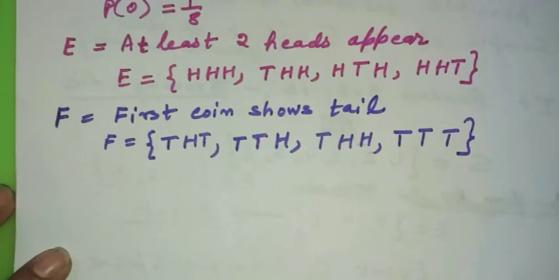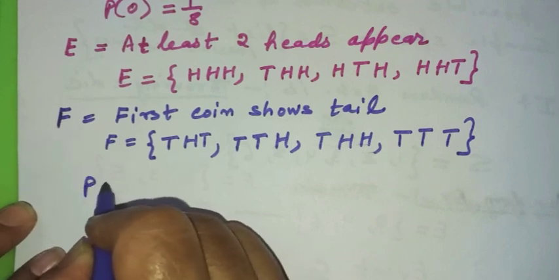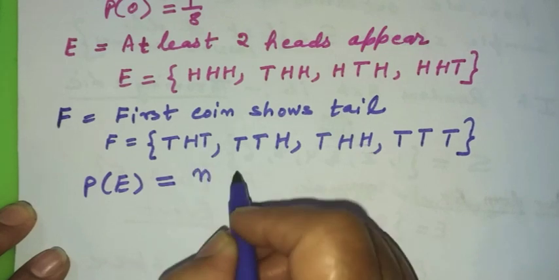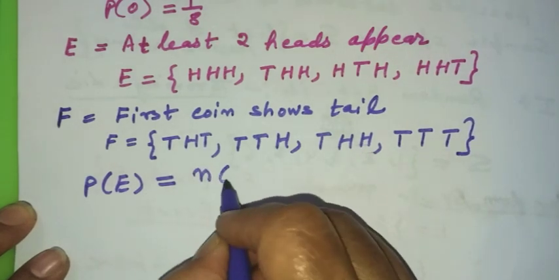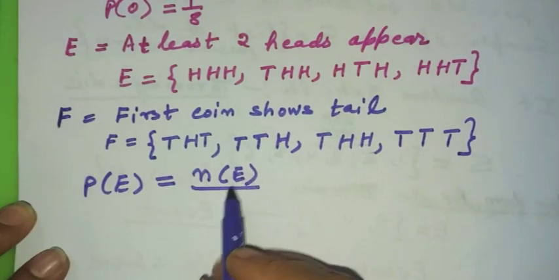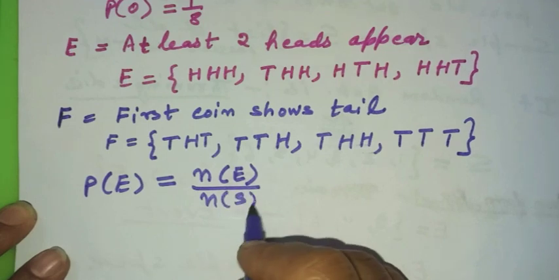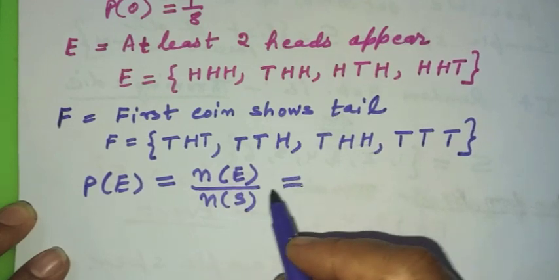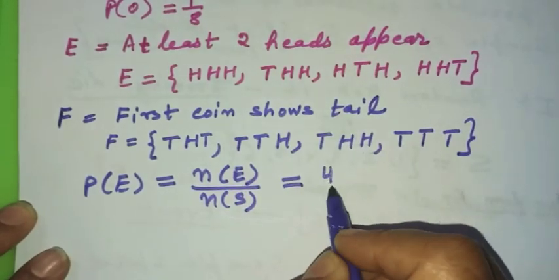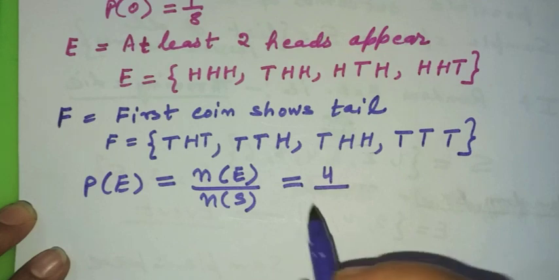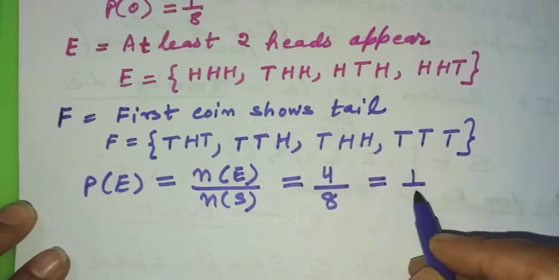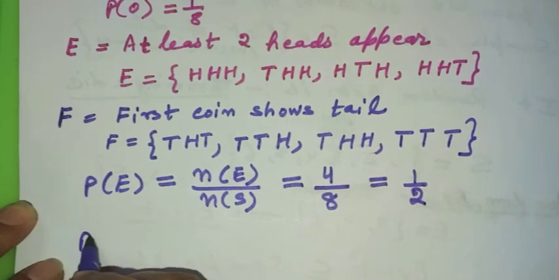Now, probability of happening of event E. As I have already told you, the probability of happening of any event is equal to the number of elements favorable to that event divided by the total number of elements in the sample space. So event E contains 4 elements. So 4 outcomes are in favor of E, or as a set we can count the number of elements, divided by the total number of elements in the sample space, and that comes out to be 1 by 2.